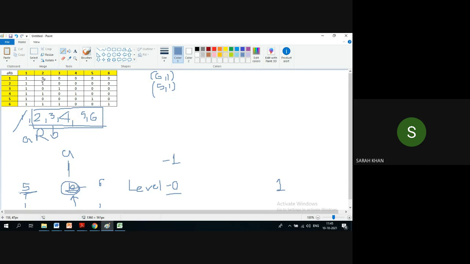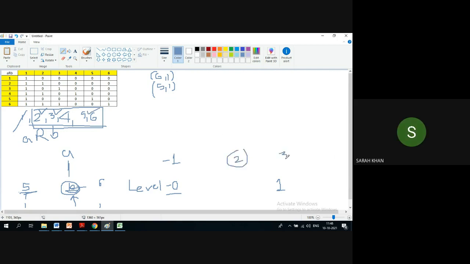Okay. 2 is related to 2. Yeah. 3 is related to 3. 4 is related to 2 and 4. Okay. So there are more elements. Okay. 5 is related to 5 only. Okay. So there are now 2, 3 and 5. They will come now in level 2.